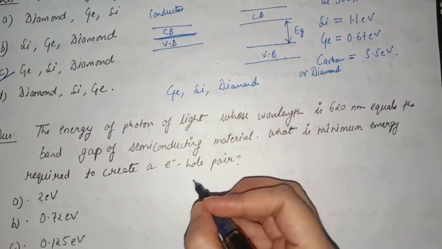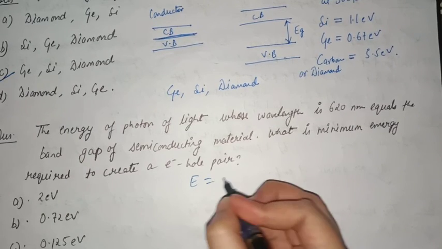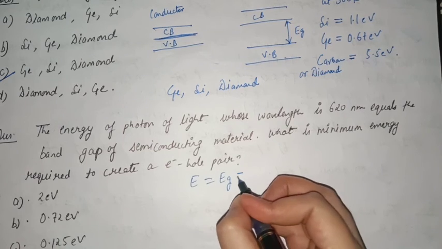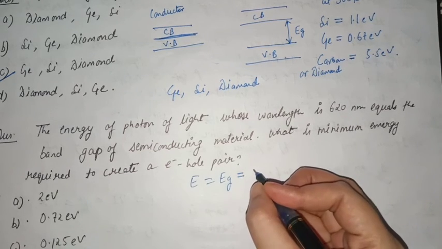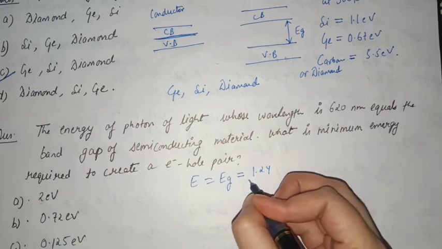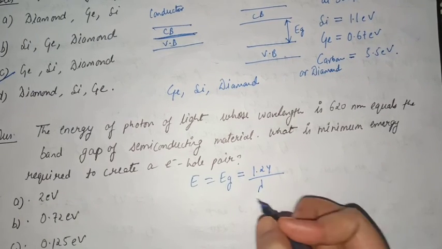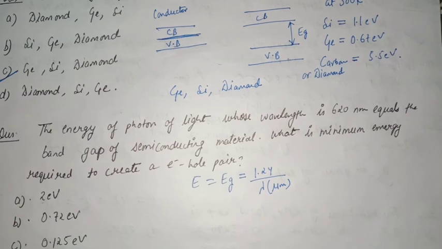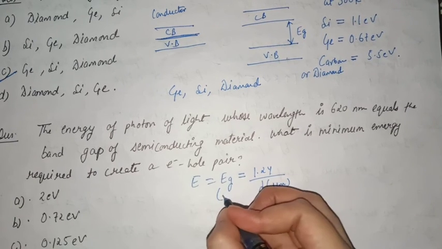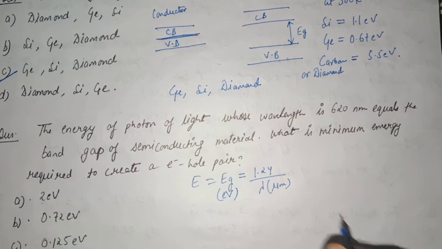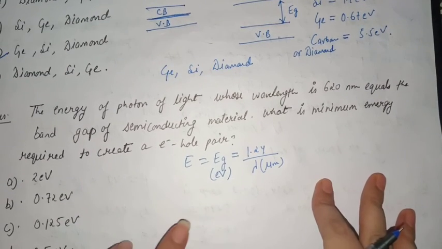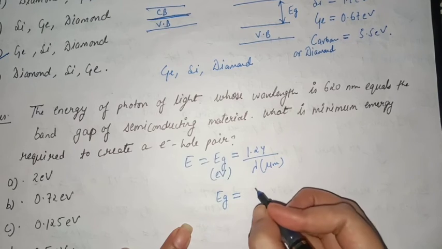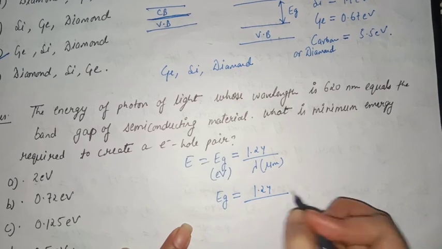So here it is given that the energy of the photon is equal to the band gap of that material, and the band gap of that material is given by 1.24 upon lambda, wavelength, and this one is in micrometer, and Eg is in electron volt. So Eg is equal to 1.24 upon lambda.